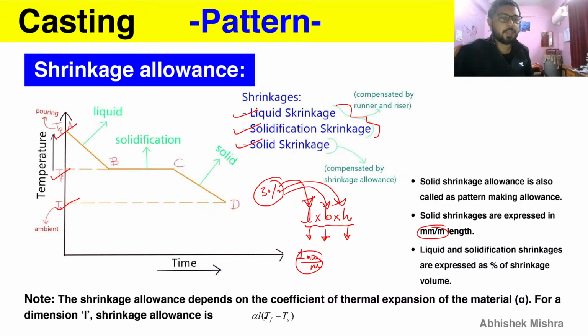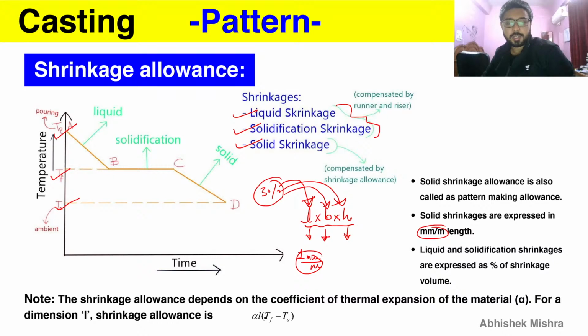So for a side, we are providing solid shrinkage. But liquid and solidification shrinkage, that is the shrinkages that are happening in AB and BC, are expressed in percentage of shrinkage volume. That means they are not given for a side, they are given for the whole volume. So if you are given that 5% of a liquid shrinkage is happening, you should know that 5% is a percentage of the volume. That thing is also written in the slide, which you can take into account.